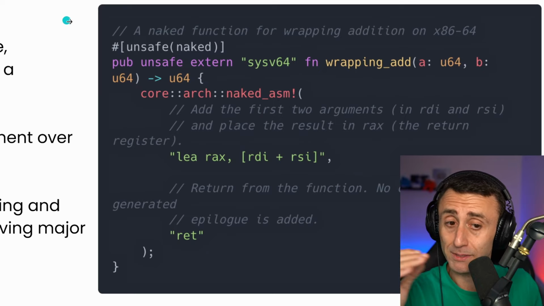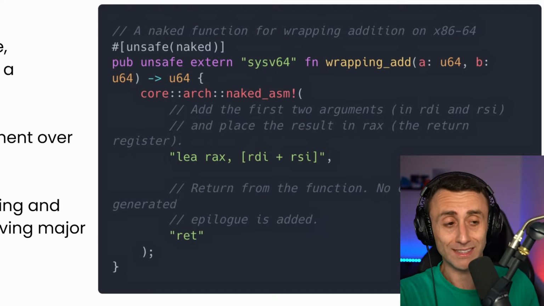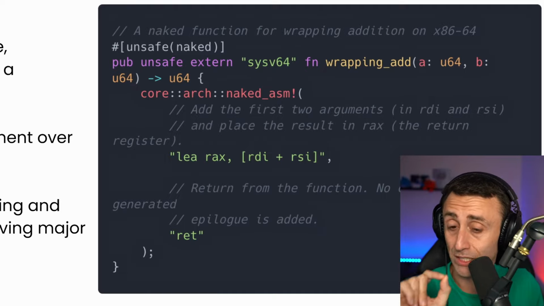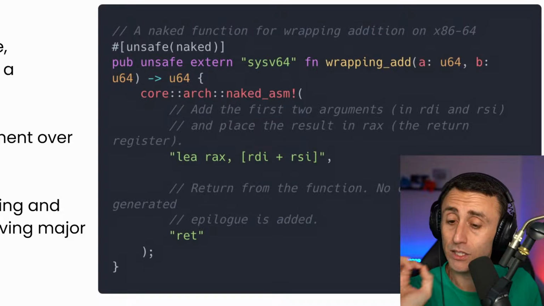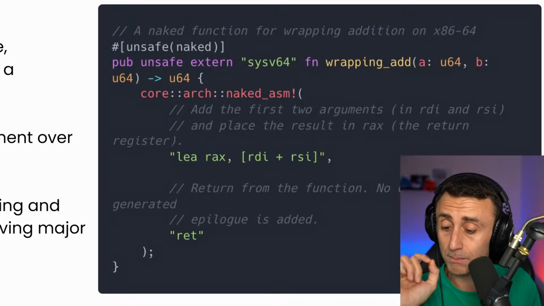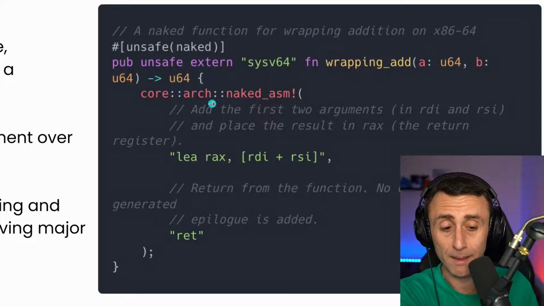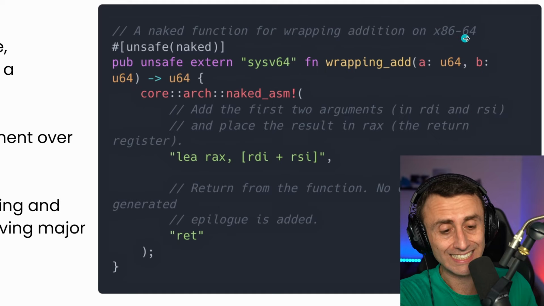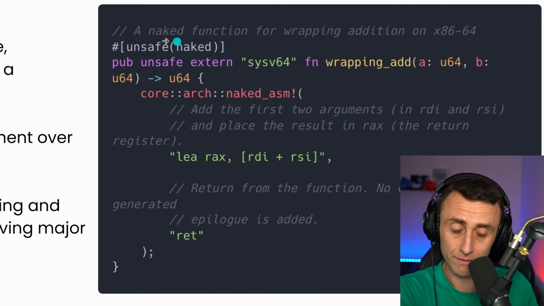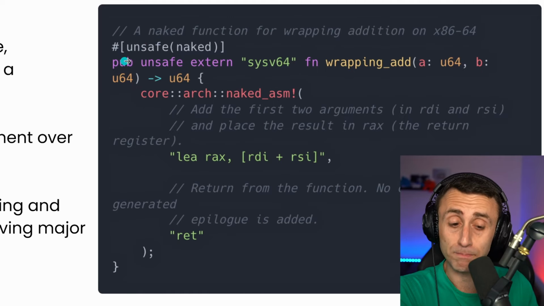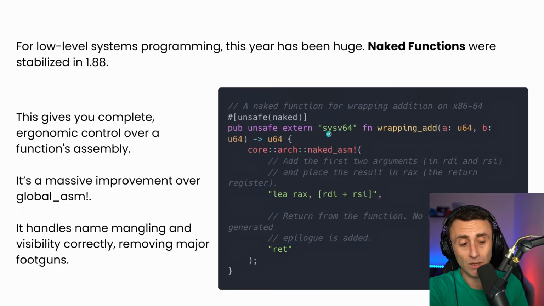For low-level systems programming, this year has been really important. We have these naked functions stabilized in 1.88 to give complete ergonomic control. It's a great improvement compared to this. You can see an example here. We have this naked function for wrapping addition, for example, for this x86-64 architecture. We have this attribute, and then we have this pub unsafe extern "sysv64". We can add the first 2 arguments, rdi, rsi, and place this result in rax. And then we return from the function, which is not compiler generated.